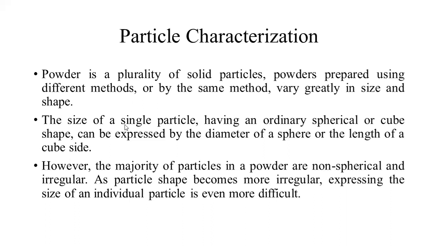The size of a single particle having an ordinary spherical or cube shape can be expressed by the diameter of a sphere or the length of a cube side. However, the majority of particles in a powder are non-spherical and irregular. As particle shape becomes more irregular, expressing the size of an individual particle is even more difficult.